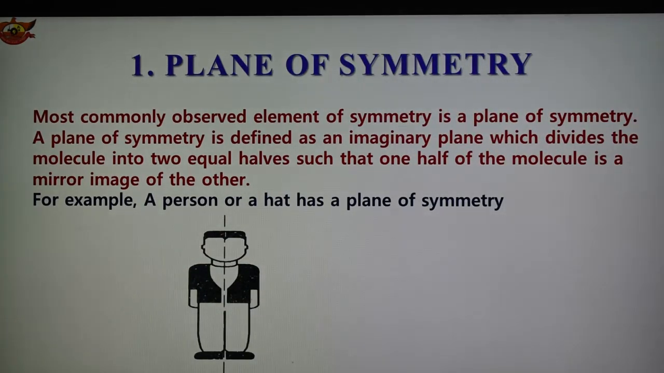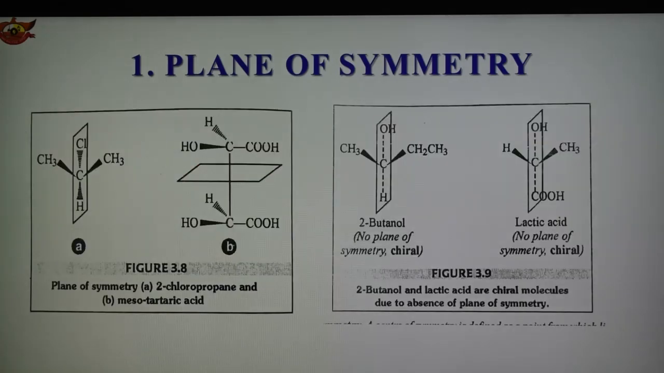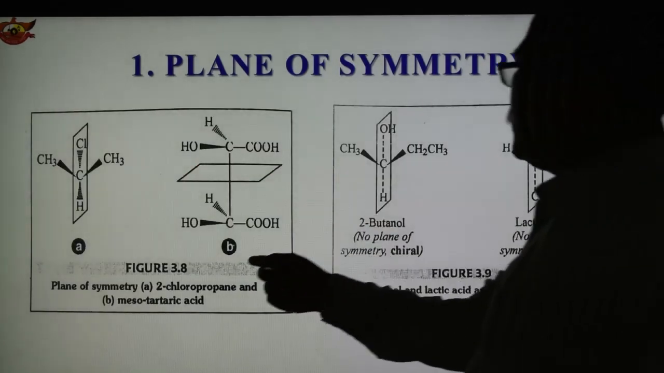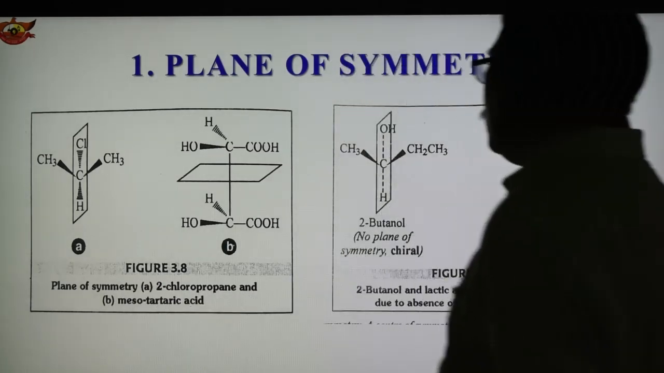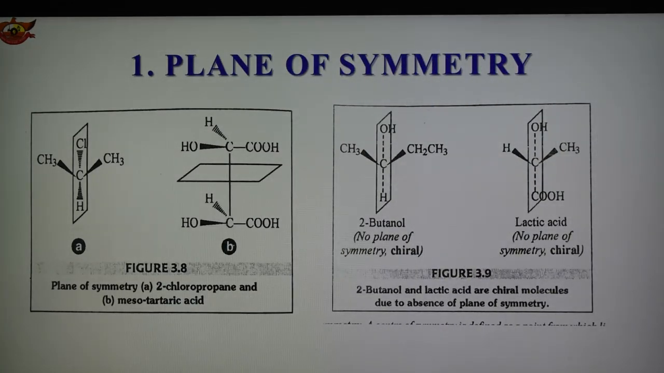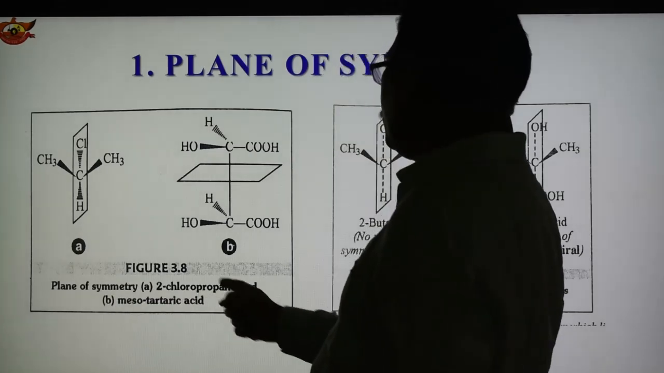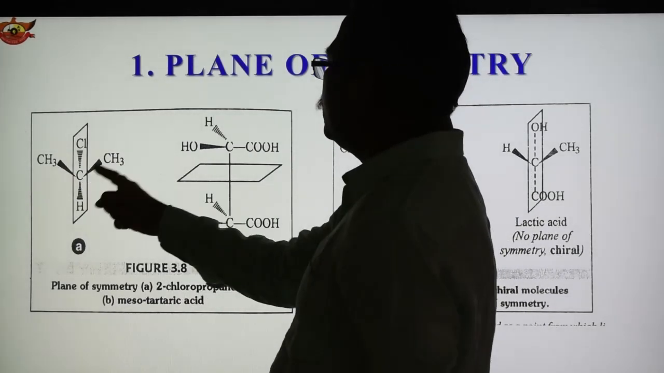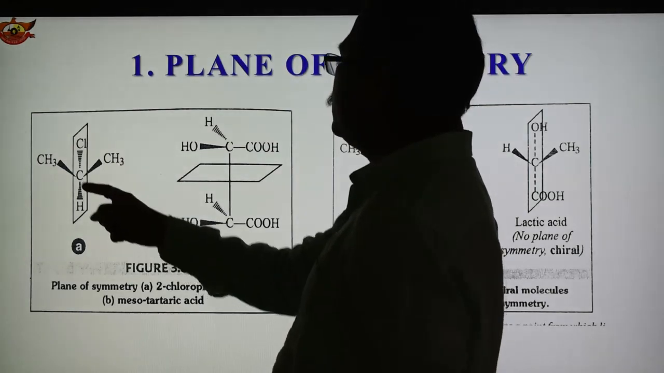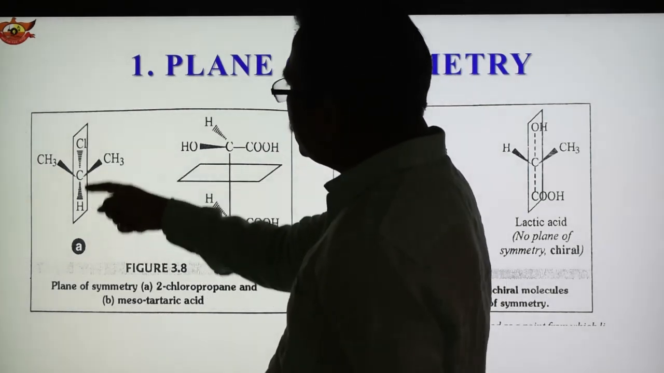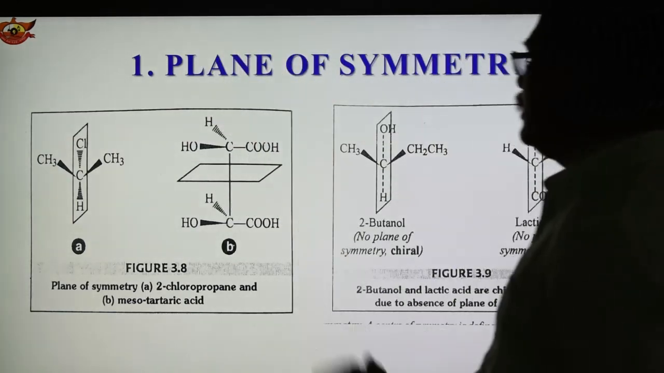So in this way there is a plane of symmetry, and some more examples have been given here showing how the plane of symmetry can make two equal halves. These are other examples of a plane of symmetry. One is 2-chloropropane and another is mesotartaric acid. So in this case there is a plane of symmetry. This is the structure of 2-chloropropane. Three carbons are there, and this is the imaginary plane which divides the molecule into two equal parts.